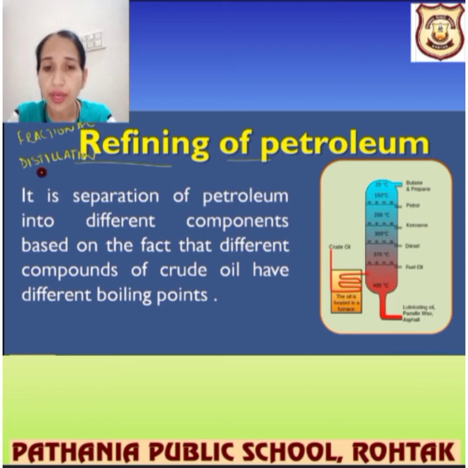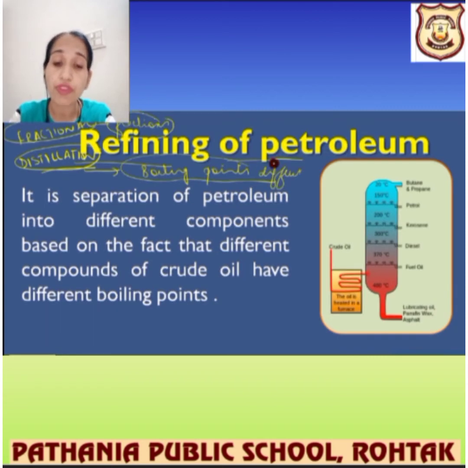So fractions are there, and petroleum can be taken out. They have different boiling points. Whatever fractions are there in the petroleum, they have different sections and different boiling points, so they can be taken out. The boiling point lets us separate and differentiate them very easily.